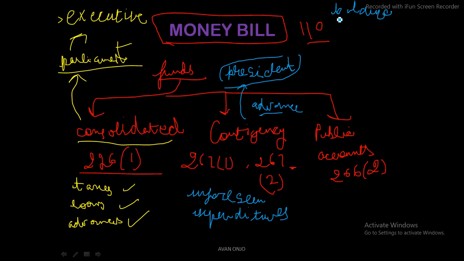So in that case, there is a creation of balance. Balance needs to be created. If I've taken the advance, then I have to return it again to the contingency fund. So this is how this particular thing works.